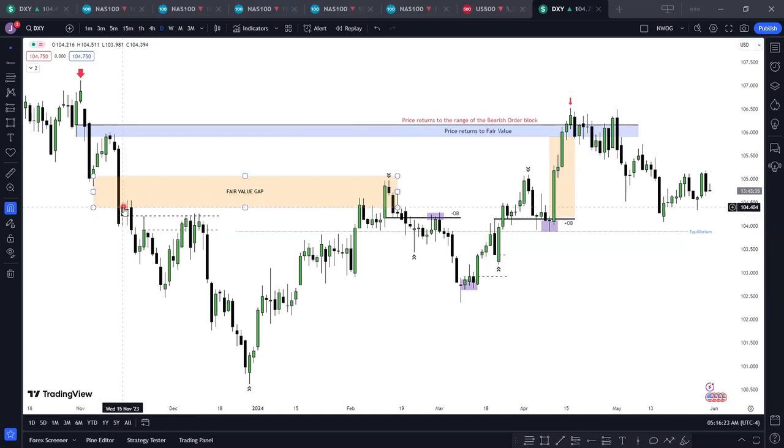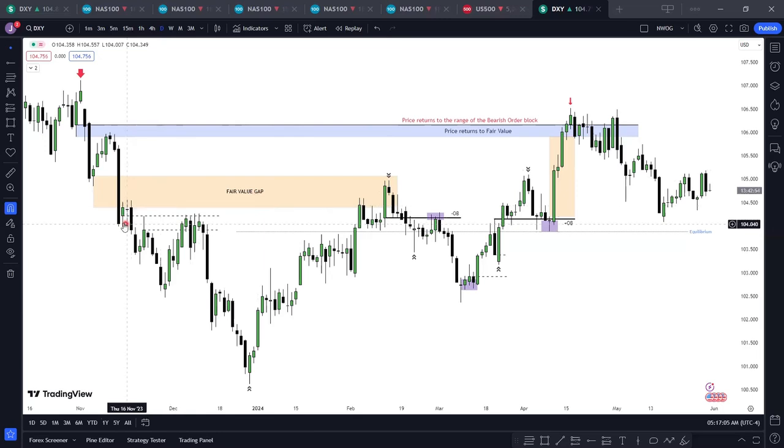But if you look closely here, you will see that from here to here and from here to here were up close candles. And then from here to here were down close candles. So it was balanced. Here, price is balanced. But from this point here to this up close candle, there was no up close candle. So all that occurred from here to here was just selling. So this point to this point here is fair value. Market tends to return back to fill in the gap. So it is called a fair value gap.